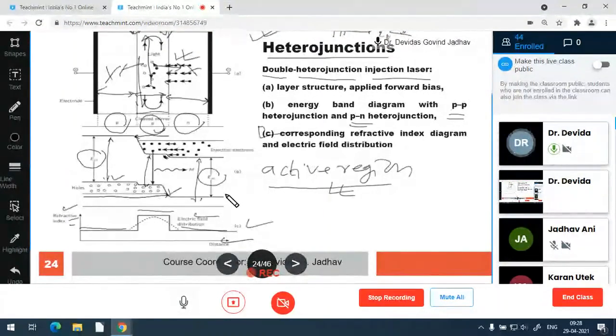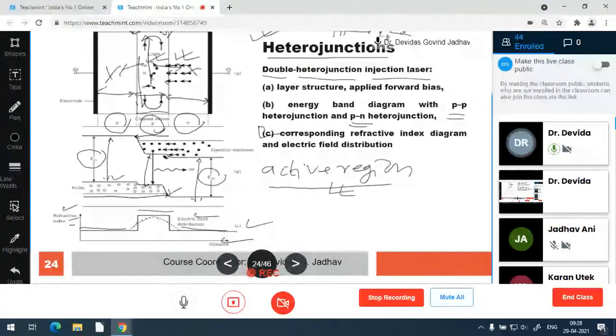So the P region resistivity is made higher than the other P region resistivity. So whatever the applied bias is, that applied bias generates the highest electrical field. This dotted line shown is the electrical field distribution. So the electrical field is highest here.